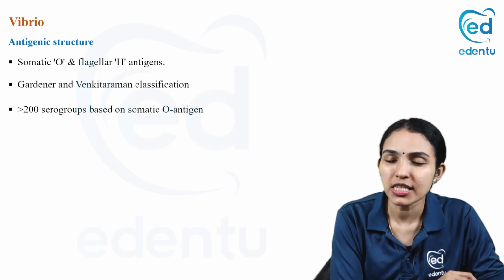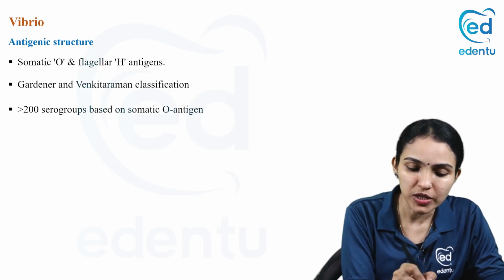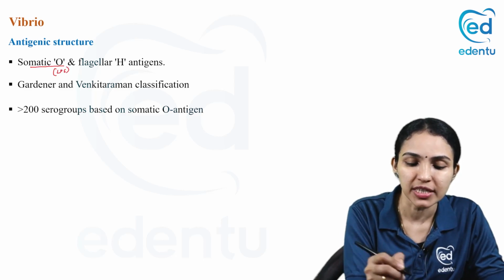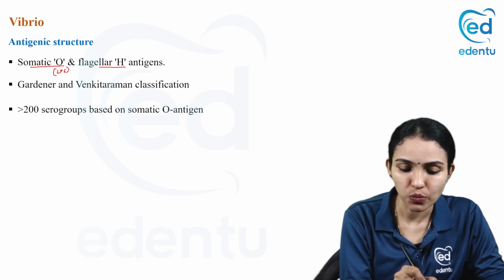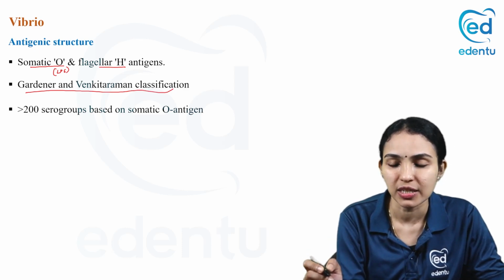So regarding the antigenic structure of Vibrio Cholerae, like what we have learned for Salmonella, this one also has got a somatic O antigen, which is actually the lipopolysaccharide, and the flagellar H antigen. And based on the O antigen, we have a classification for Vibrio named after two people, that is Gardner and Venkataraman.